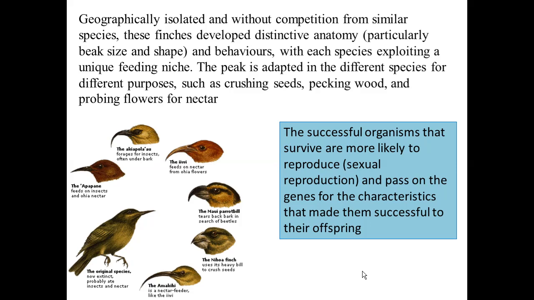That characteristic helped those individuals to feed themselves, to survive. And if they survive, they can successfully reproduce and pass on that advantageous characteristic to the next generation. So over several generations, based on different feeding adaptation, we have different species of finches with different size and shape of beaks.